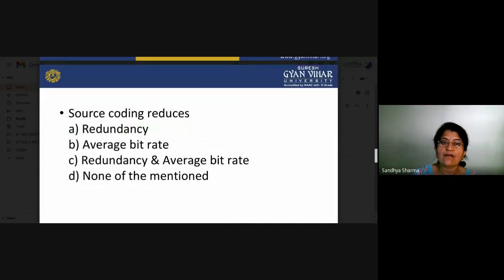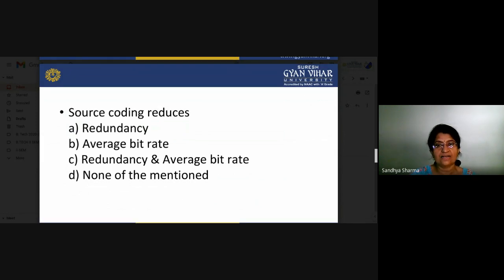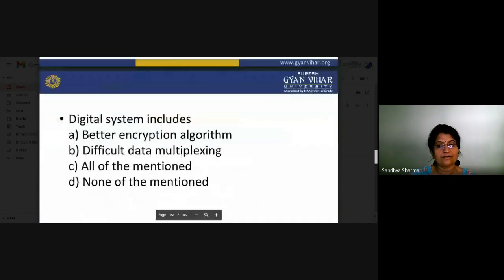We do source coding because source coding optimizes the bits, so it is very important for transmitting our signals at an optimum bandwidth. For achieving this target, you have to do the source coding. So you have to know why we are doing the source coding, and what the requirement is.